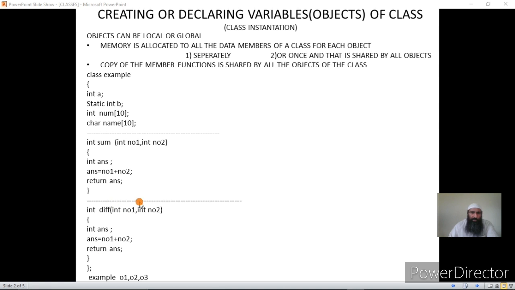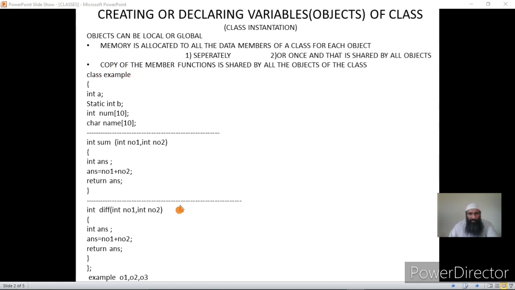So this class has got two member functions. First step is always defining the class. After that we create the class variables. Now I have created three objects, that is O1, O2 and O3, of this example data type, since the name of the class is example. So example is a user defined data type, or abstract data type, or a template.